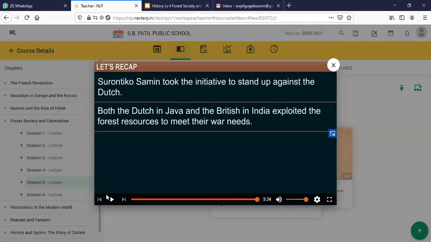Okay, so now I'll quickly share another screen which has the last part of the last paragraph of the lesson, which mainly talks about what the environmentalists and the scientists think about this forest management and how these changes affected the forest in these parts of the world, and how it was not good to practice forest management the way the colonial governments were practicing. Okay, let me share the screen with all of you.